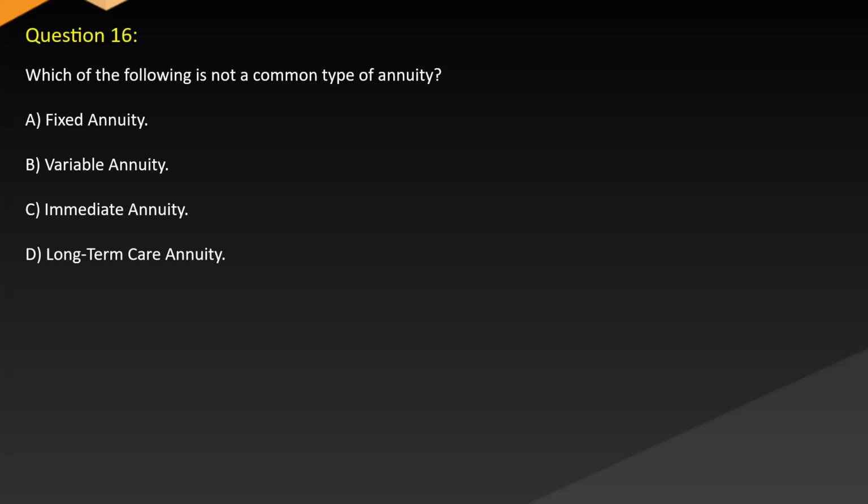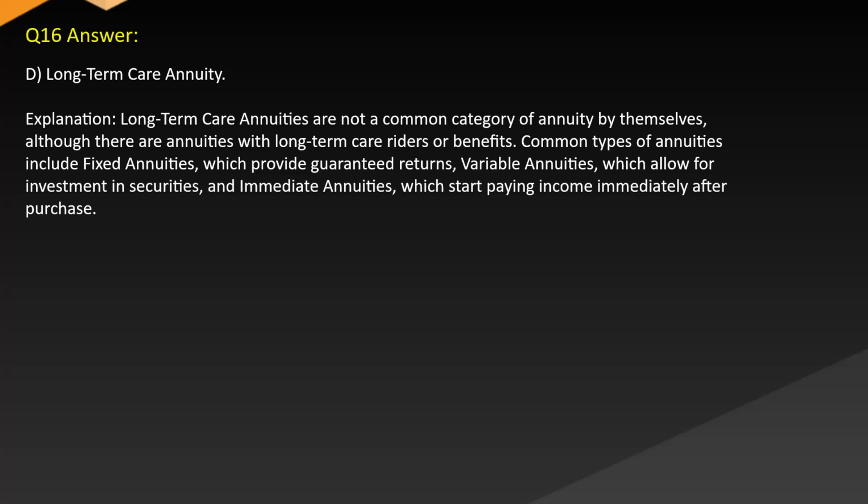Question 16. Which of the following is not a common type of annuity? A. Fixed annuity. B. Variable annuity. C. Immediate annuity. D. Long-term care annuity. Answer: D. Long-term care annuity. Explanation: long-term care annuities are not a common category of annuity by themselves, although there are annuities with long-term care riders or benefits. Common types of annuities include fixed annuities, which provide guaranteed returns, variable annuities, which allow for investment in securities, and immediate annuities, which start paying income immediately after purchase.